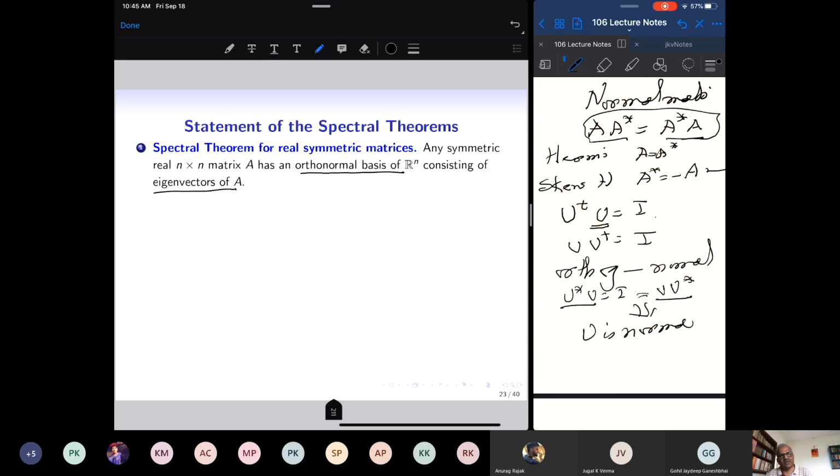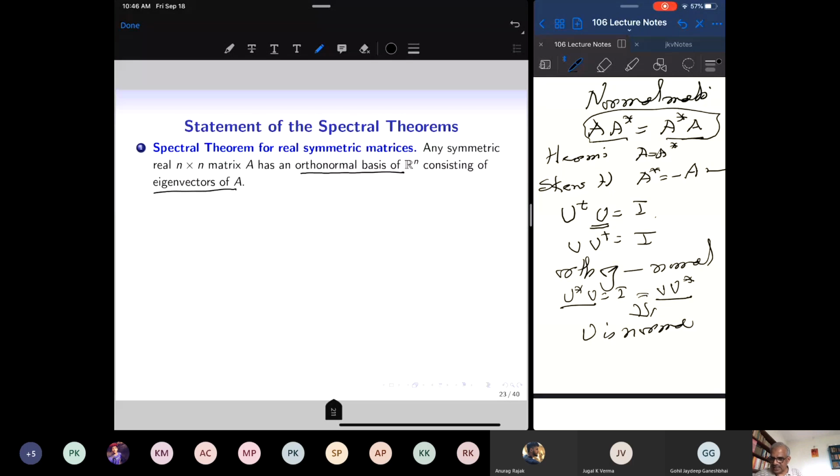I proved the converse already: if a matrix has an orthonormal basis of eigenvectors, the matrix must be symmetric. If a complex matrix has an orthonormal basis of eigenvectors of Cn, it must be a normal matrix. Now I am proving the converse, that these conditions are sufficient.